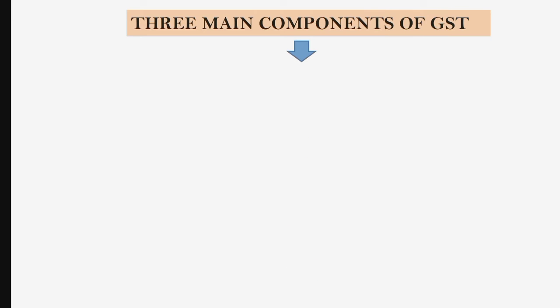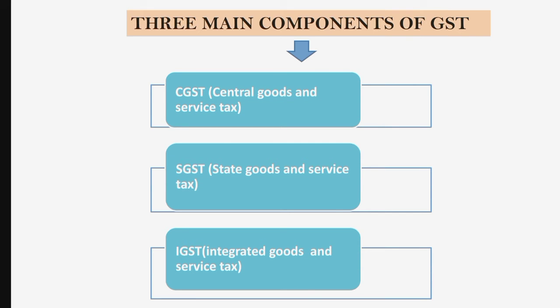Now we will learn about the main components of GST. So there are three main components of GST, which is CGST, that is Central Goods and Service Tax. Second is SGST, that is State Goods and Service Tax. And last is IGST, which is Integrated Goods and Service Tax.